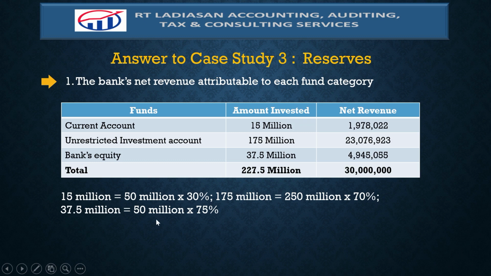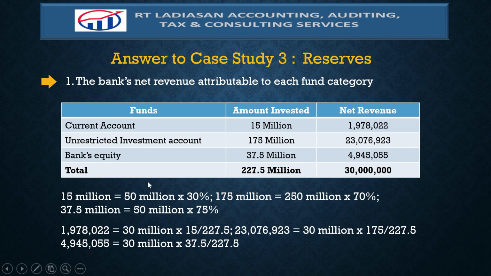And the same is true with the bank's equity, where the average balance is 15 million pesos, but it is the bank's policy that the rate is 75%, and therefore the amount invested insofar as bank's equity is concerned is 37.5 million pesos. So the total profit amount of 30 million pesos is allocated based on the amount invested.